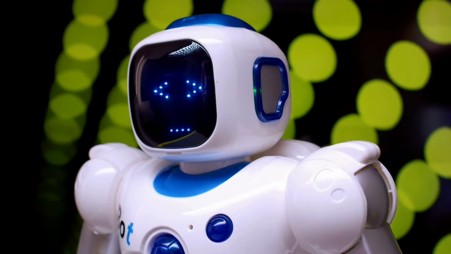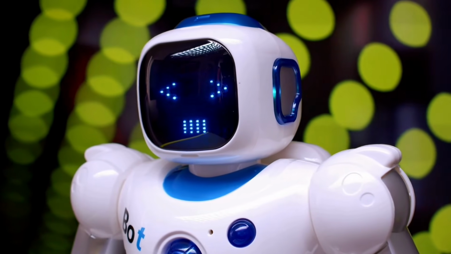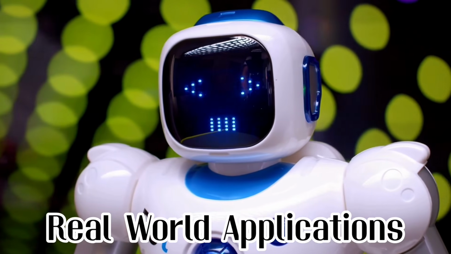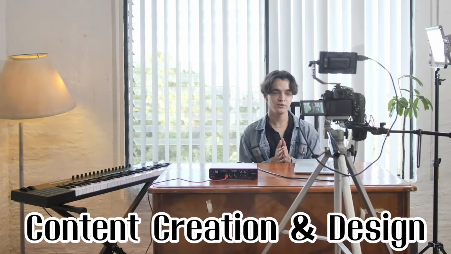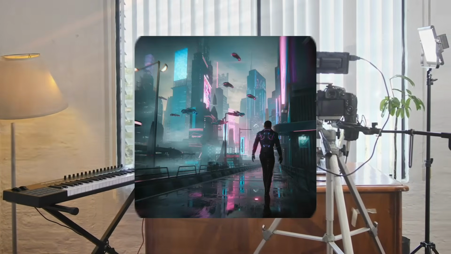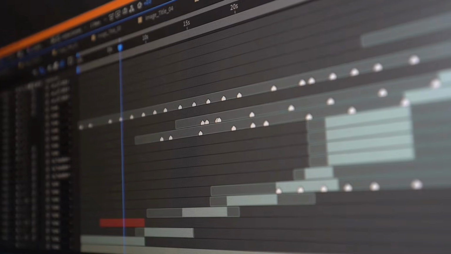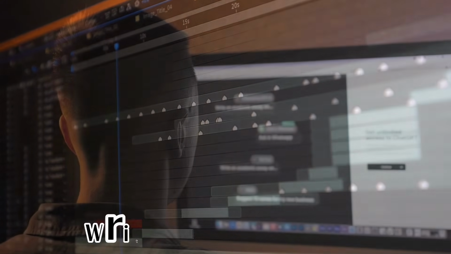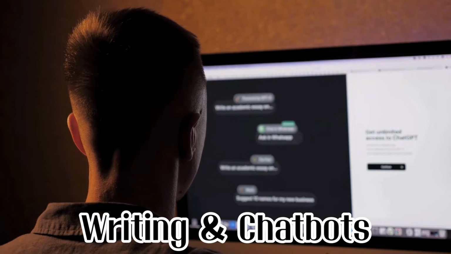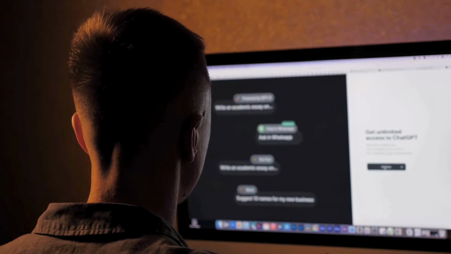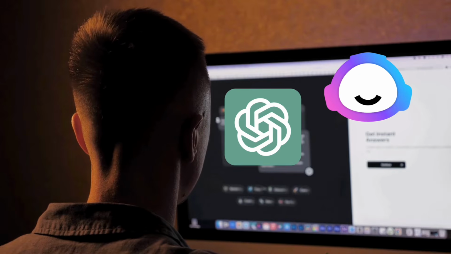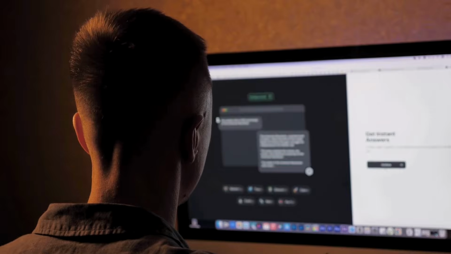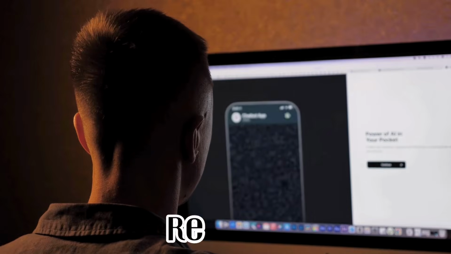Generative AI is already reshaping multiple industries. Here are some fascinating real-world applications. Content creation and design: AI-generated images, video editing, and even creating entire movie scripts. Writing and chatbots: AI-powered tools like ChatGPT, Jasper, and Copy AI assist businesses in generating blogs, emails, and reports.